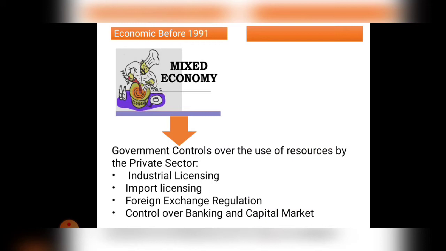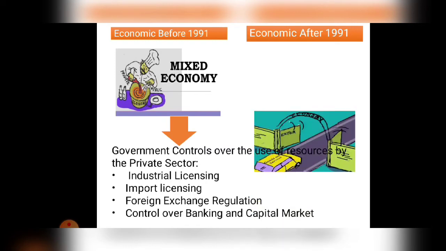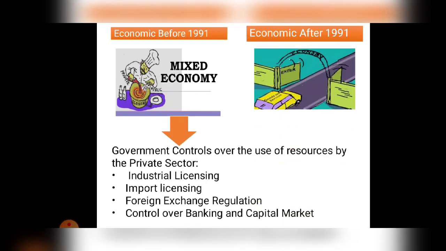Now we have to see the economy after 1991. How was our economy after 1991? The economy after 1991 is called the open economy. Now you will ask, what is an open economy?